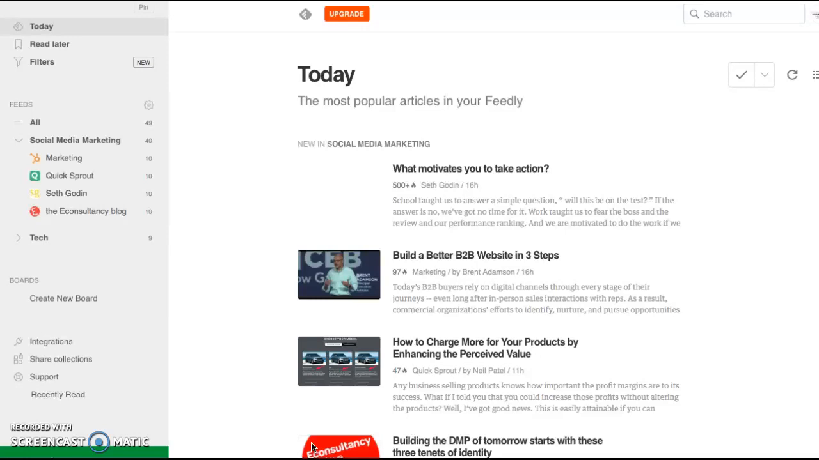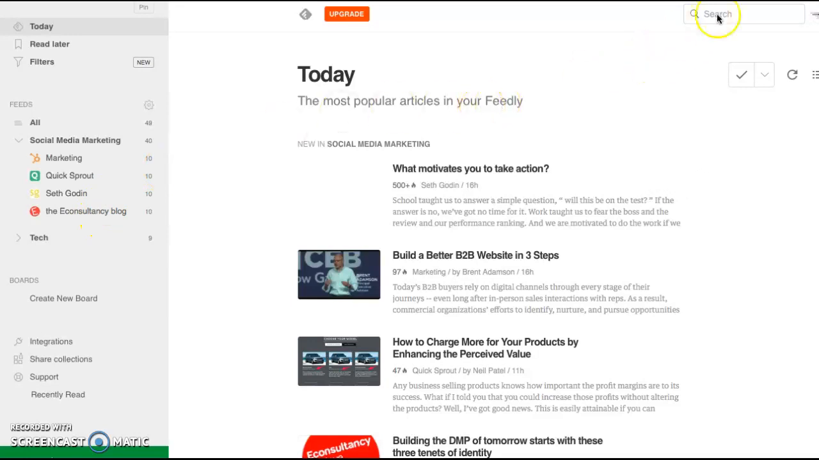I'm going to be showing you how to use and personalize a Feedly account. Now Feedly is a platform that allows you to follow blogs which give you articles and you can read them, and they're mostly about topics that you are interested in, so it's kind of like a personal newspaper, which is kind of cool. Some feeds that have already popped up is social media marketing and it follows blogs based on that topic. Include Quick Sprout, Seth Godin, and the Consultancy blog.